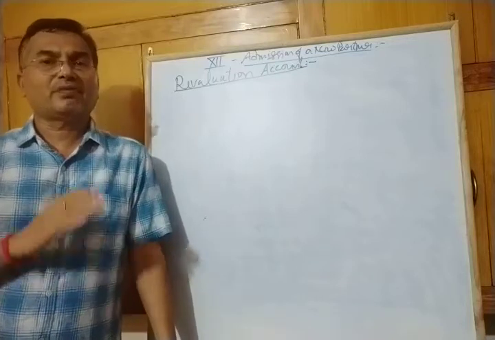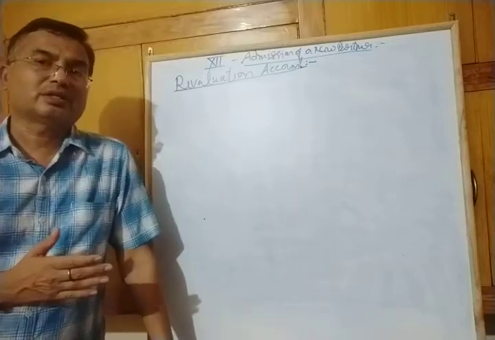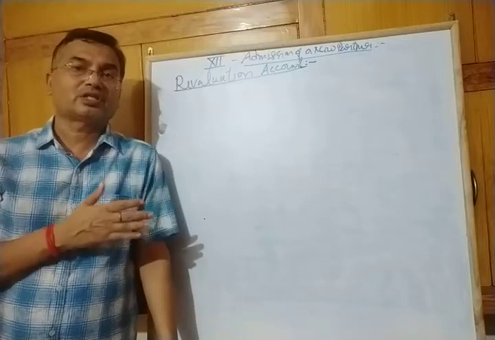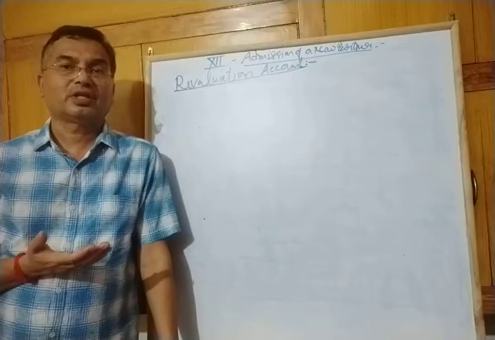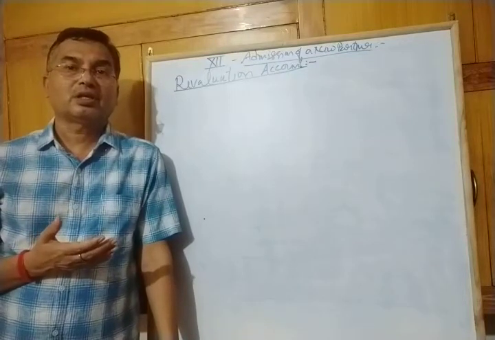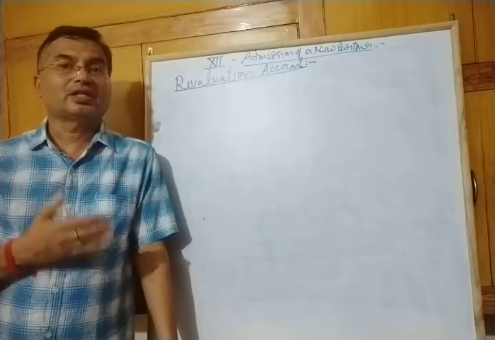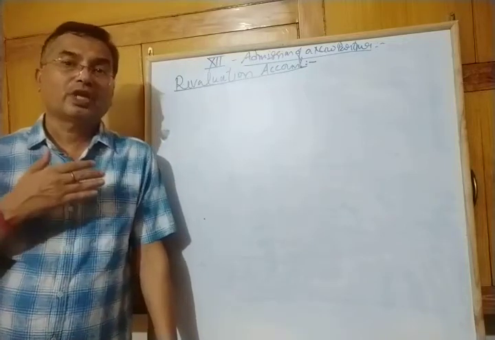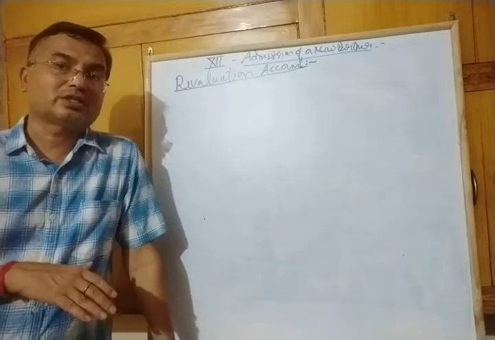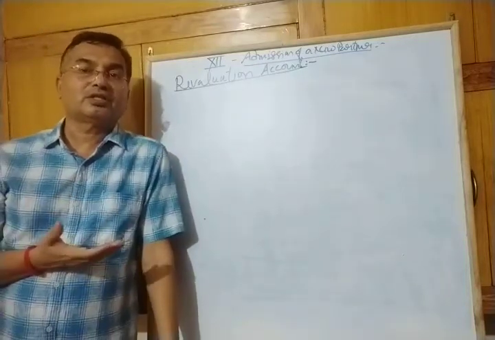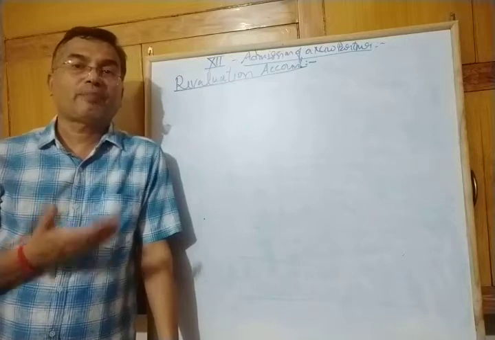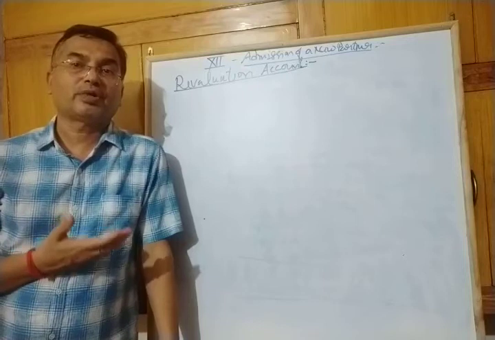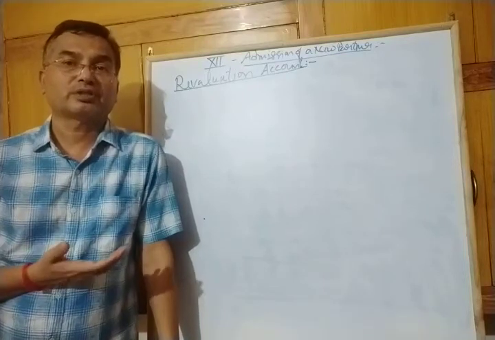In case of revaluation or reassessment, there will be changes in the value of existing assets and existing liabilities. That changes either as increases or as decreases. Due to increases and decreases, there is profit or loss, that is known as profit or loss on revaluation.